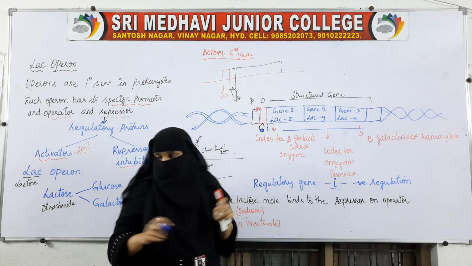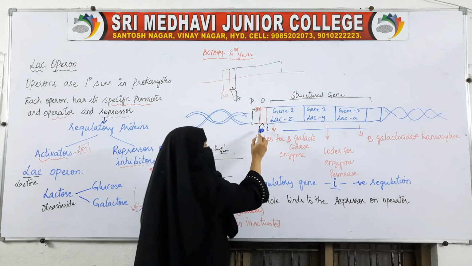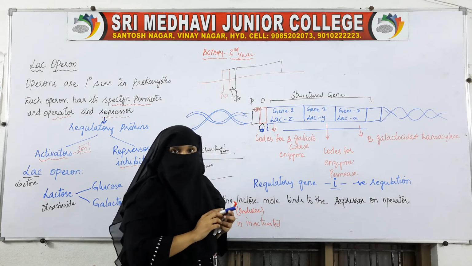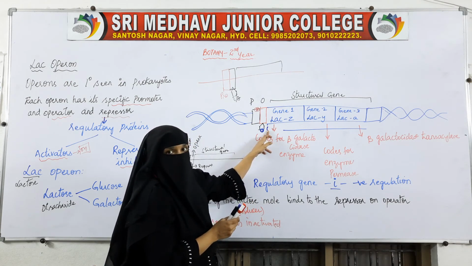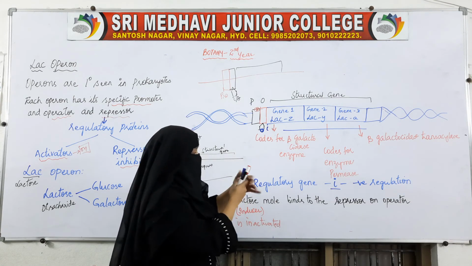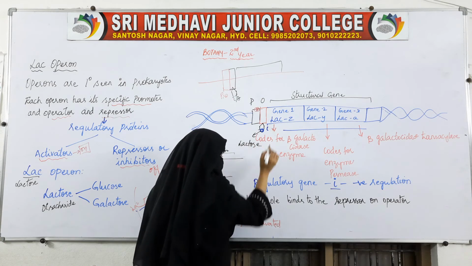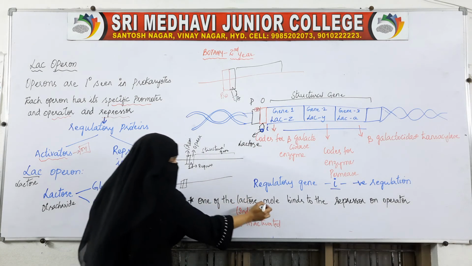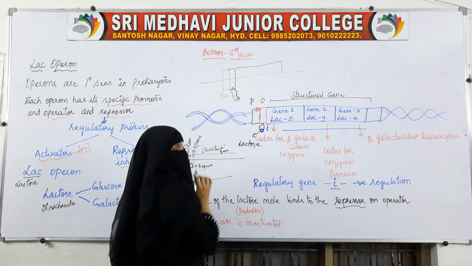How will it allow? When lactose enters, it goes and attaches itself to this repressor, so this inhibitor will be removed. See here, one of the lactose molecules binds itself to the repressor on the operator.